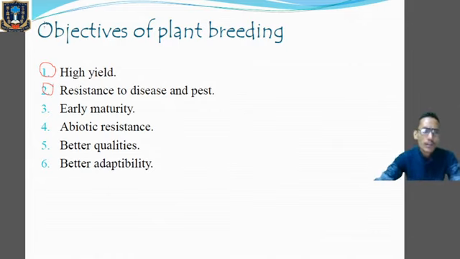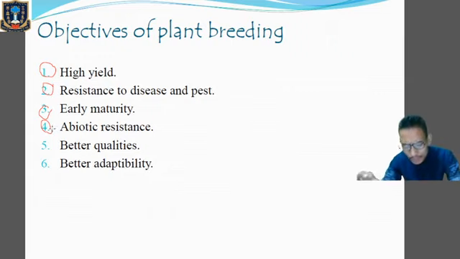Number three, early maturity. A short period of maturity reduces overall production cost and enables the farmer to raise an additional crop. So that is the third objective of a plant breeding program. Number four is abiotic stress resistance.